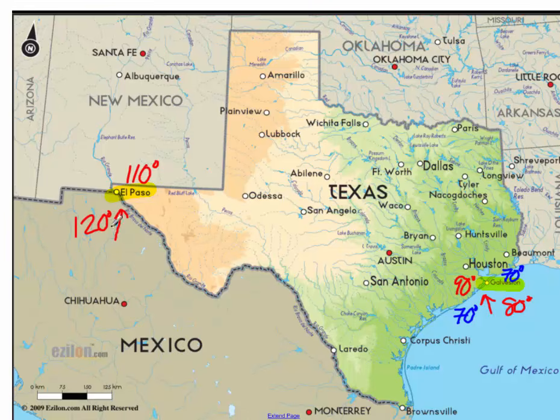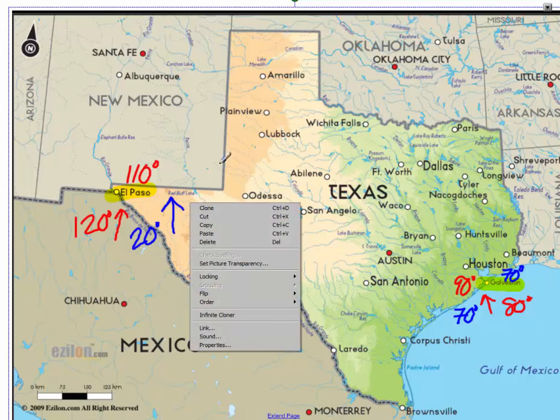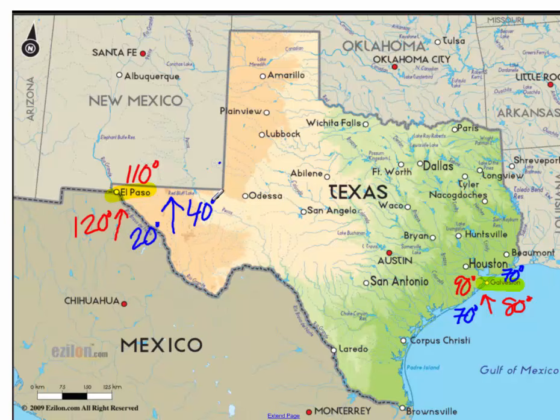Now this land out here heats up quickly, and it cools down quickly as well. So maybe the land out here gets down to 20 degrees in El Paso, and so they have much colder winters than we do here. So if you notice, Galveston might range in the 90 to 70 range, where El Paso has a much larger range. It's going 120, maybe down into the 40s at night for a lot of the winter.